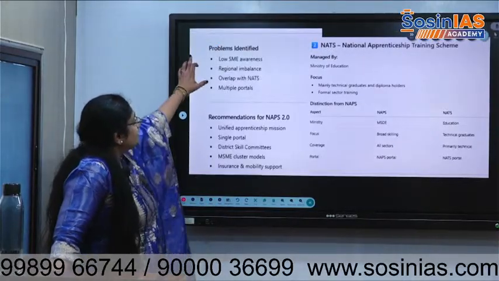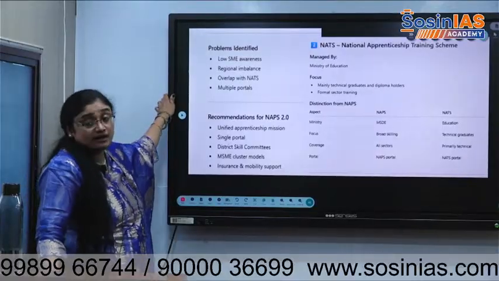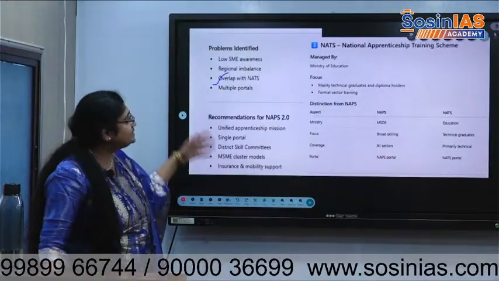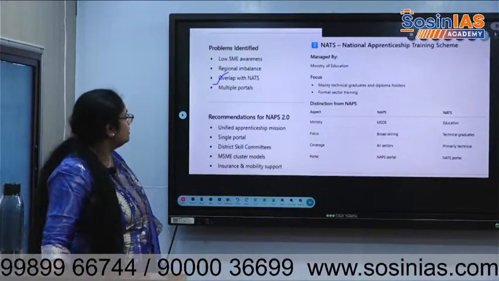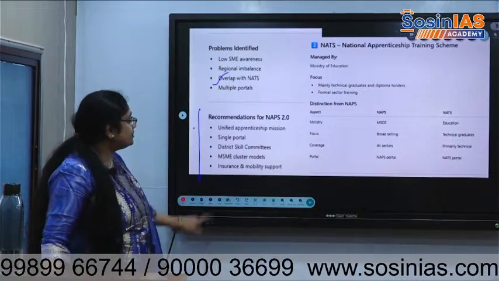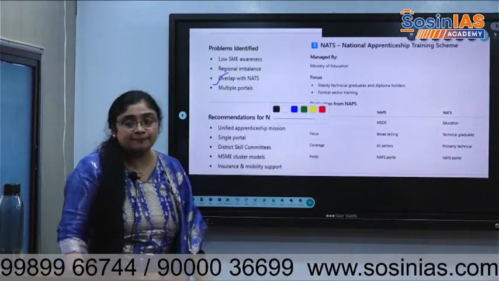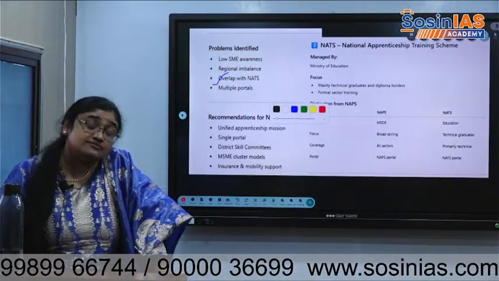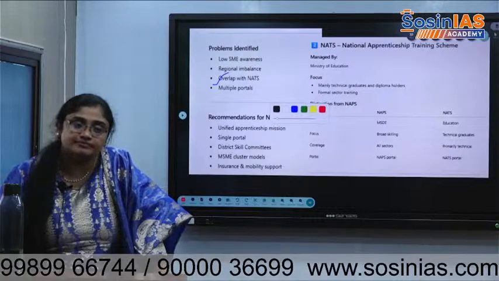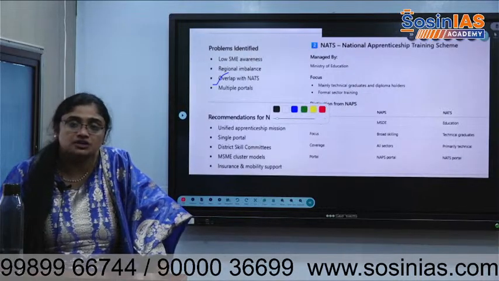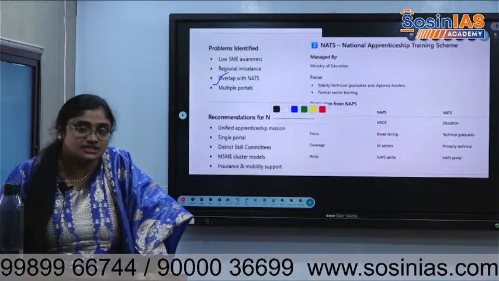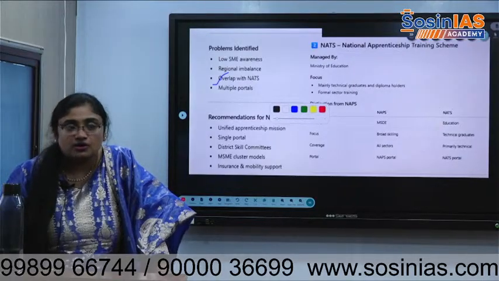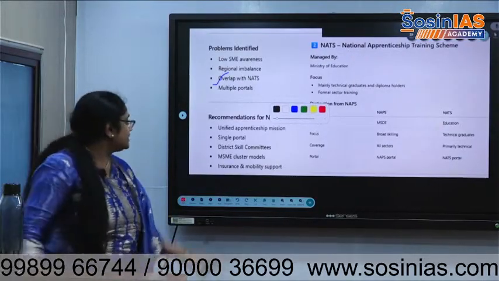Then the problems were: it overlaps with the National Apprenticeship Training Scheme. There are multiple portals doing the same thing. So what does the economic survey say? Integrate all the apprenticeship, meaning skill development, schemes. After studying is completed, many students, whether dropouts or not, go for industrial apprenticeship schemes. In every district they will be there, organized by the government. Integrate all of them. That is what the economic survey says.